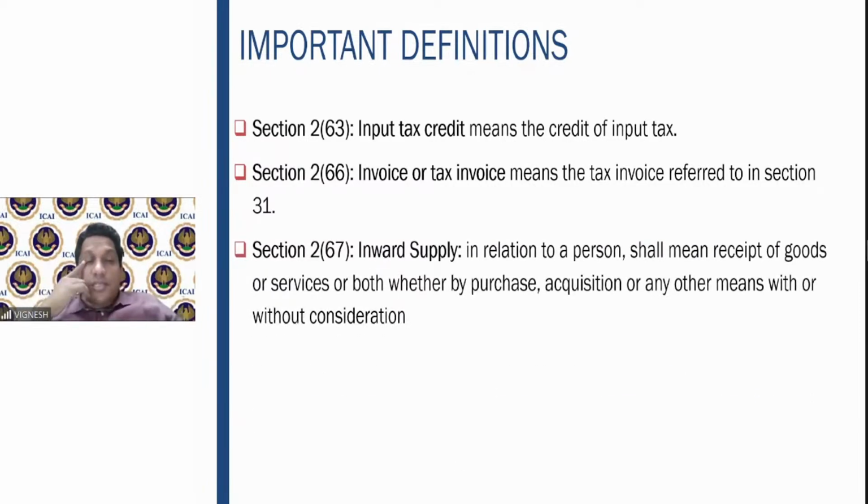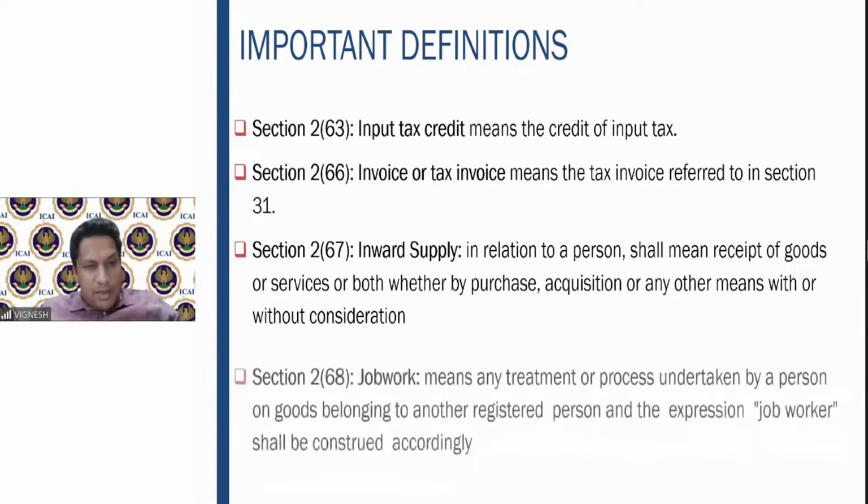Then 2(67) defines the term inward supply. What is inward supply? In relation to a person, it shall mean receipt of goods or services or both, whether by purchase, acquisition, or any other means, with or without consideration, right? So in relation to the person, what is inward supply? Receipt of goods or services. So if you are receiving the goods or you are receiving the services by way of purchasing them, by way of acquiring them, or any other means, with or without consideration, that is known as an inward supply.